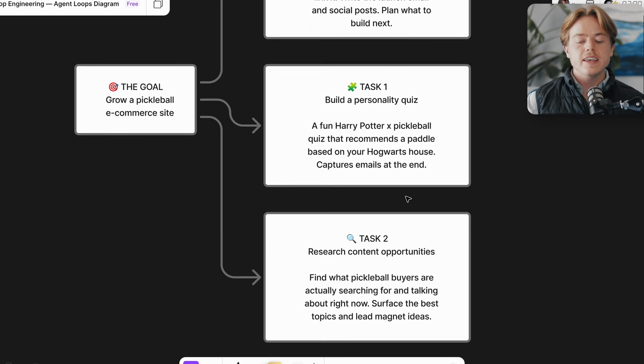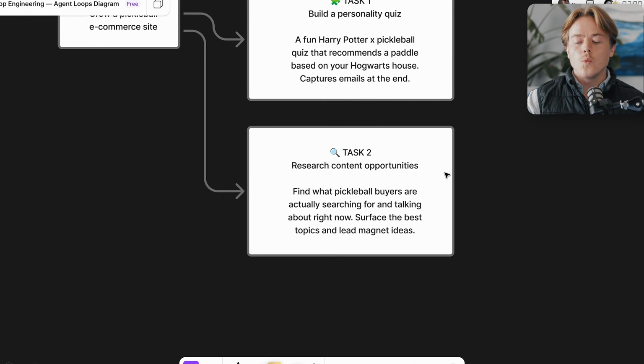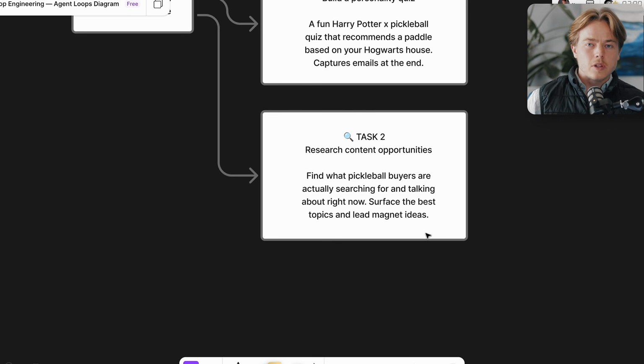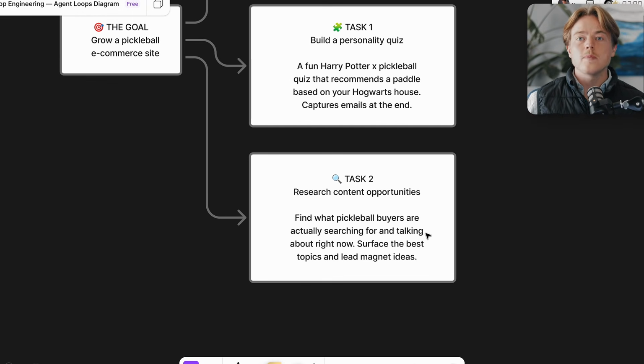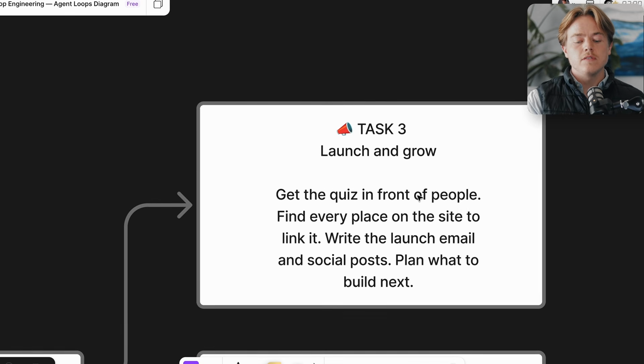So that's step one. Second is we're going to build a content research engine that goes out and finds what your potential customers are actually talking about right now. So looking on social media, looking on blogs, forums, Reddit, etc., seeing what's kind of popular, what are people sharing, what do people want to know about, so that we can go and create content about that on our website. We are also going to have that looping, so it's doing that every single week and consistently getting better over time.